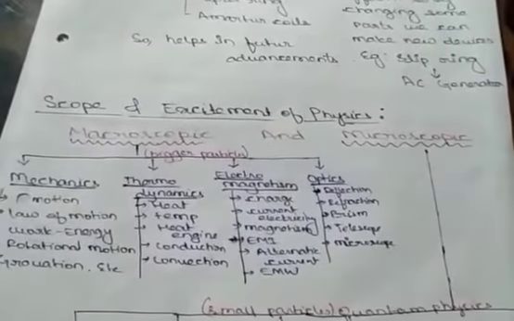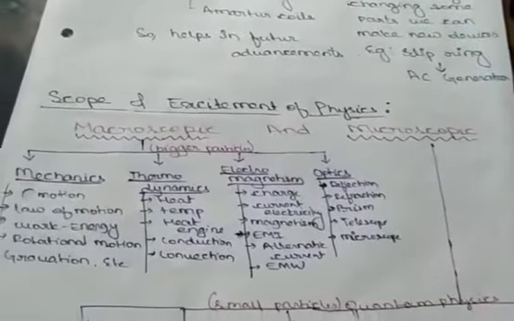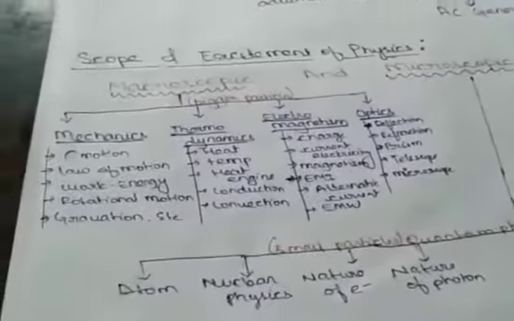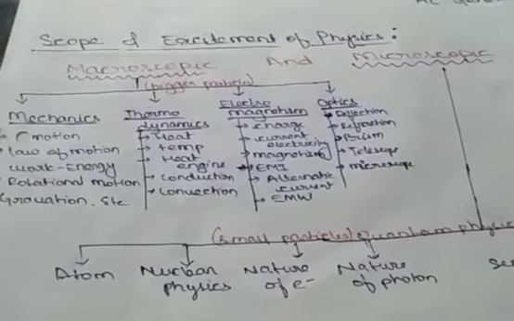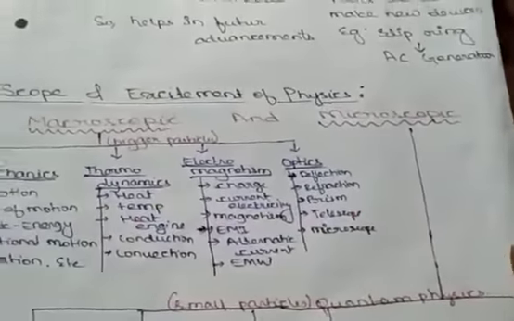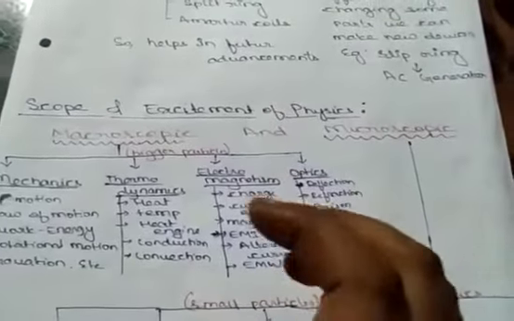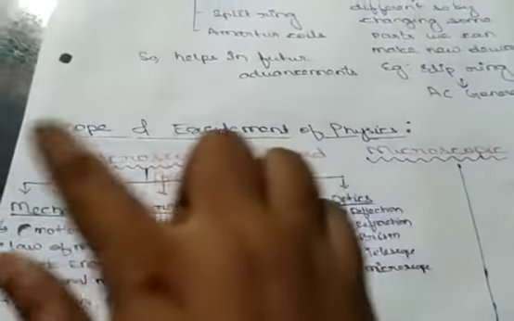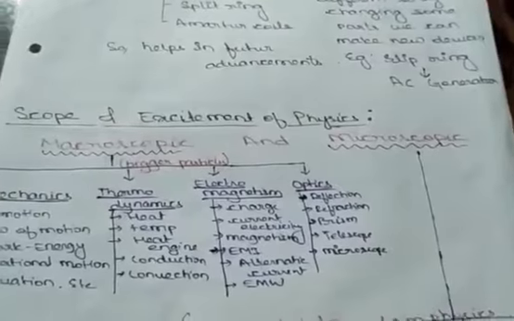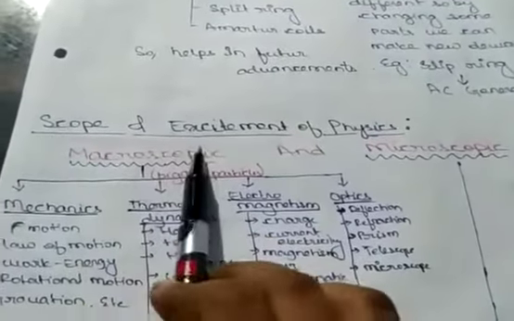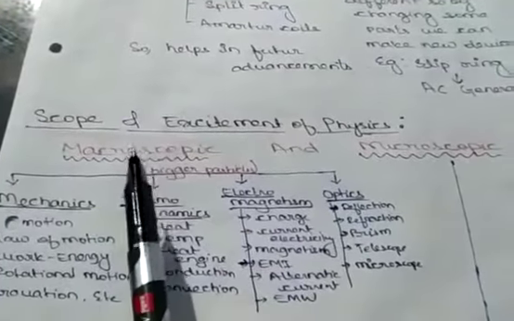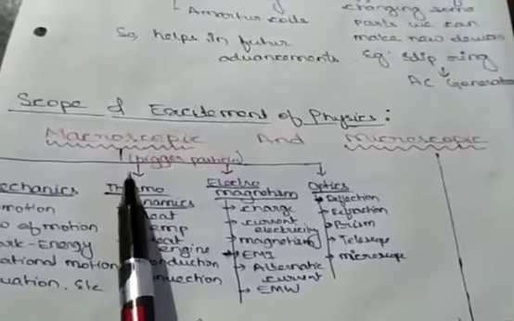What are the scopes and excitements of physics? So scope means what? Scope means whatever you're going to study. The whole syllabus is divided into two main categories: macroscopic and microscopic. Macroscopic means the study of those particles which are bigger in size.